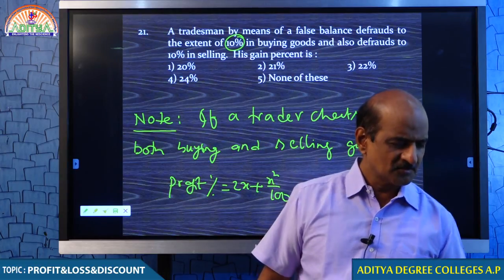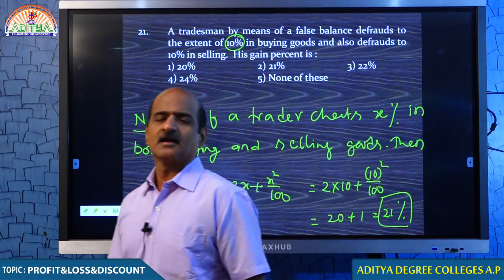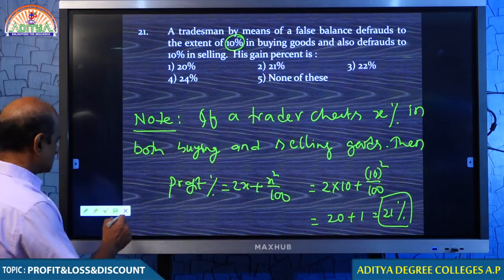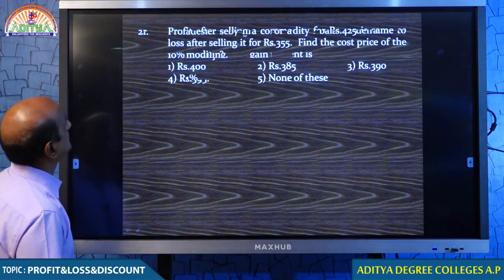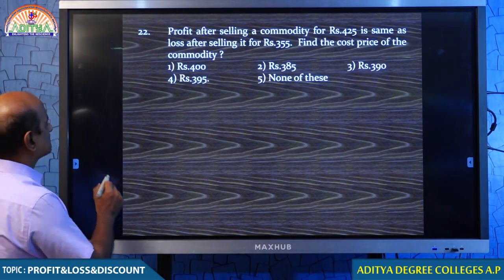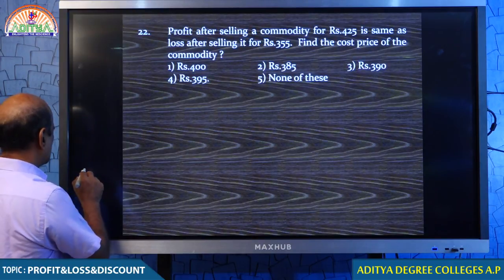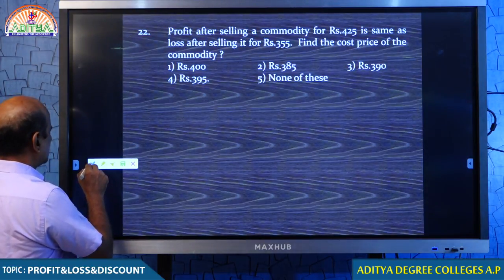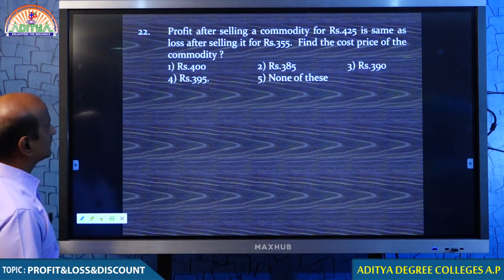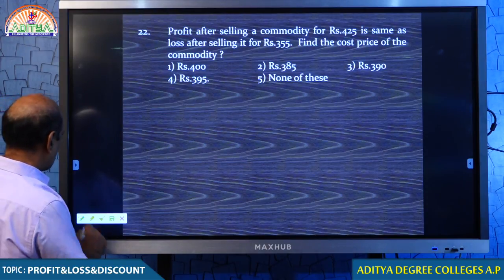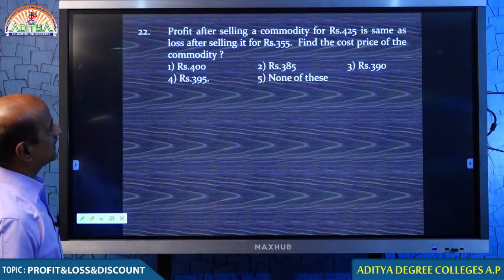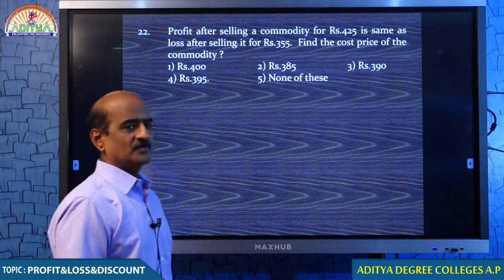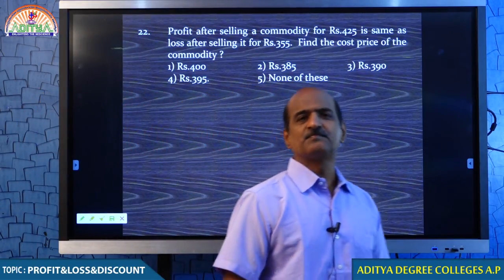Students, this question you please write a note, and when the time comes, I will be explaining these questions even with more details. Come on student, profit after selling an article for 425 rupees is same as loss after selling it for 355 rupees.